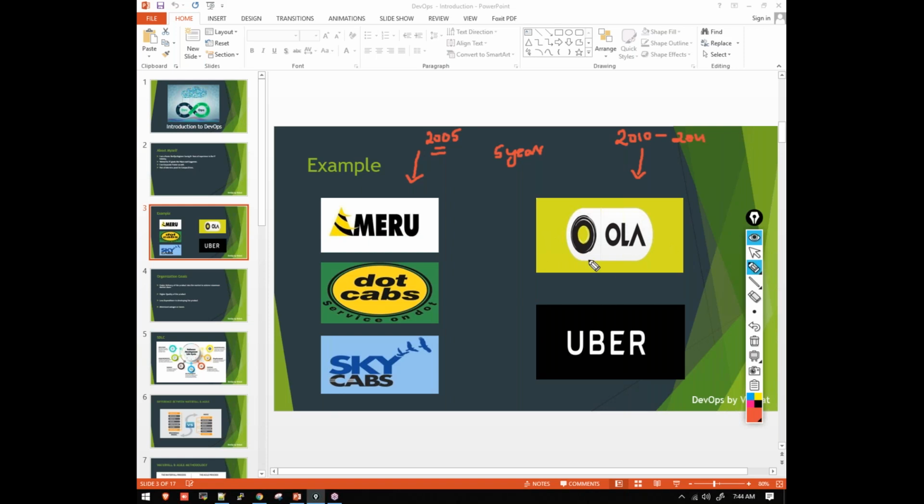When Ola and Uber started operations, they launched their Android and iOS apps into the market, which made people use those apps, which was very easy. The user interface was very easy and the working model was so simple, right? So that is what made Ola and Uber become number one. Even today, if you go to the Play Store and search for apps like Meru, Dotcabs and Skycabs, you can find them, but very few people use them.